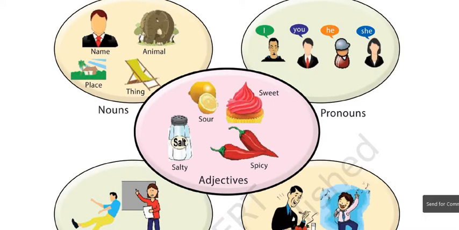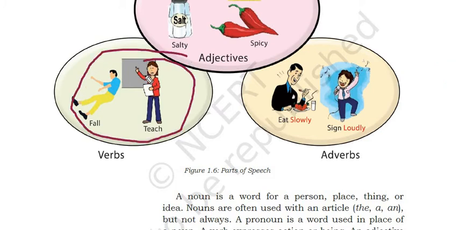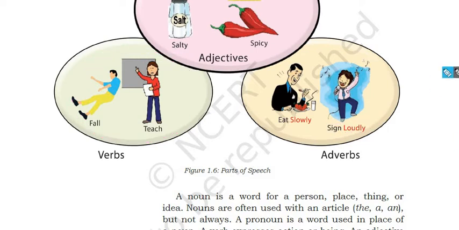Now next, verb and adverb. So what is a verb? Verb means something is happening, falling, teaching, what he is doing, whatever is happening, that is a verb. And the word which is supporting the verb is the adverb. So it is slowly, sing loudly, right? Sing loudly. It is actually sing. From the picture you can see it is sing. Okay. Now let's see next.